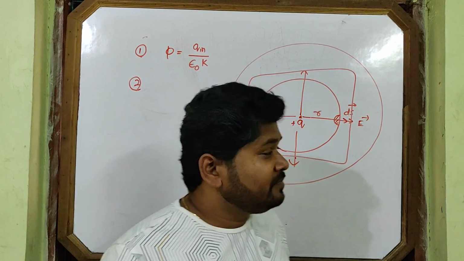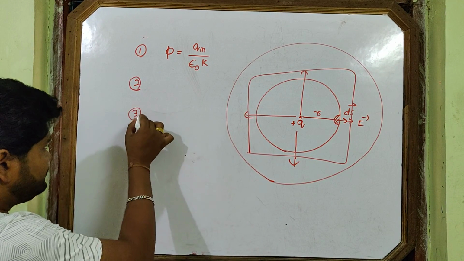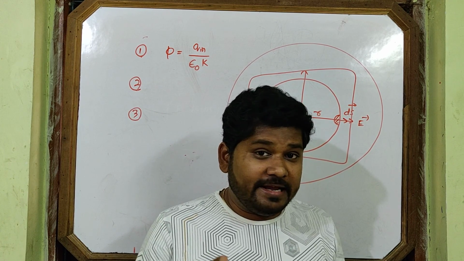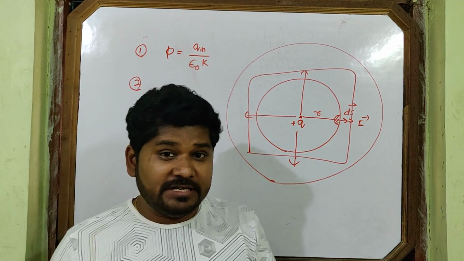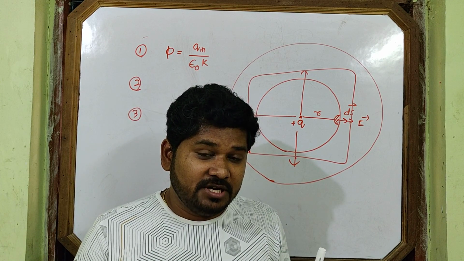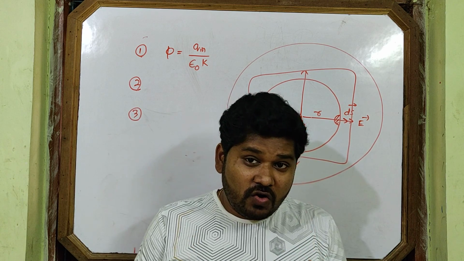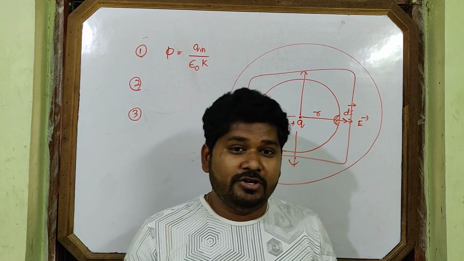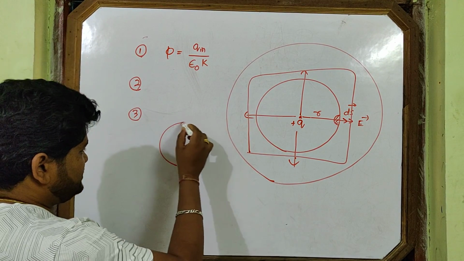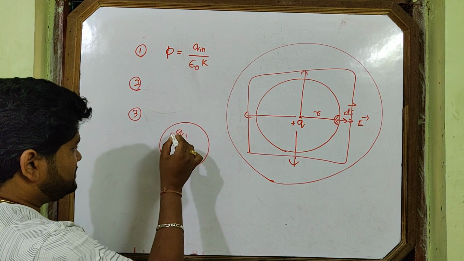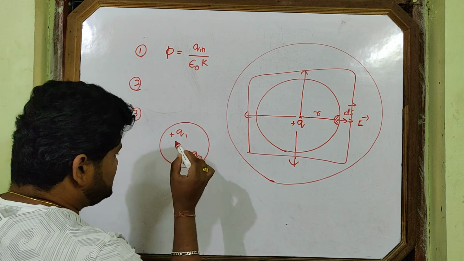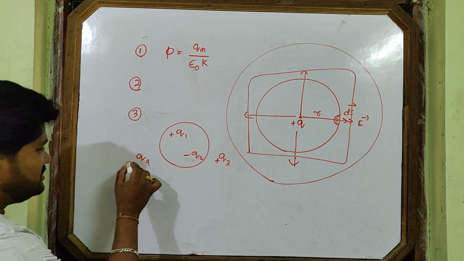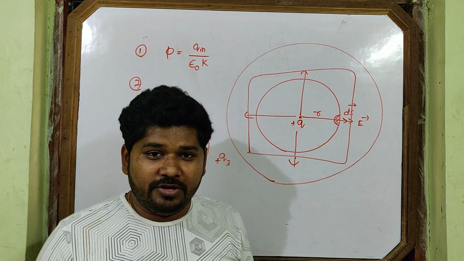And the third one I am telling you: the charges present on the surface and outside the surface are not taken into account. Only the charges present inside the surface are considered. One question came in the 2020 board exam. One surface is like this, a curved surface. Plus Q1 charge is here, minus Q2 charge is here, plus Q3 charge is here, minus Q4 charge is here.